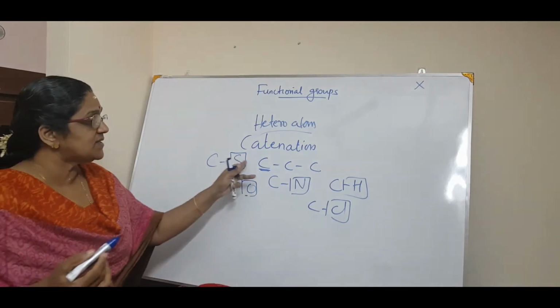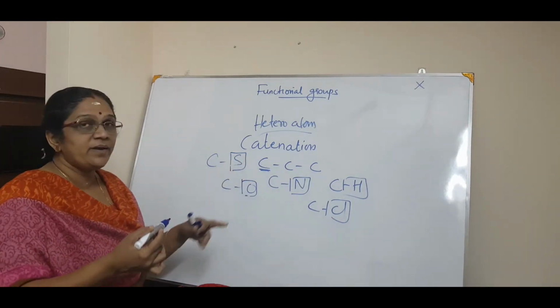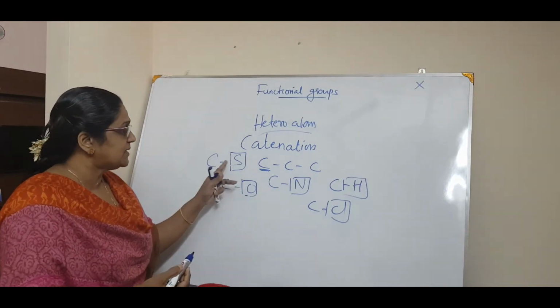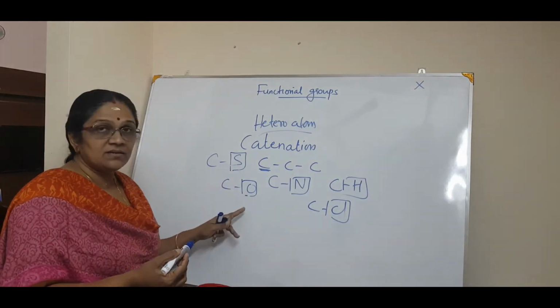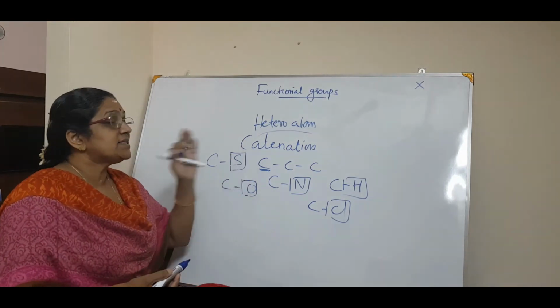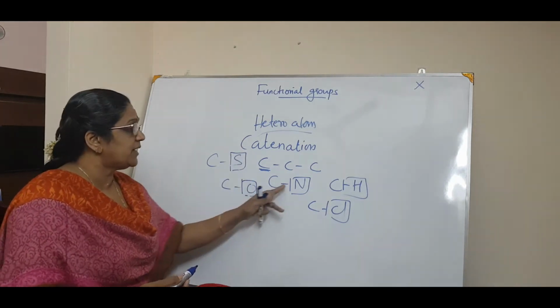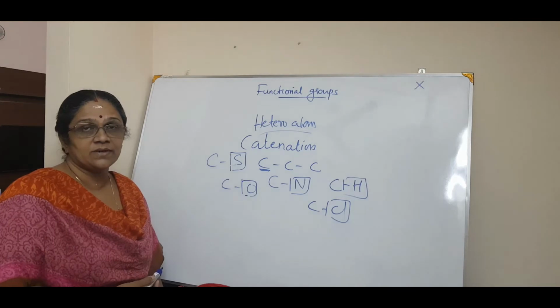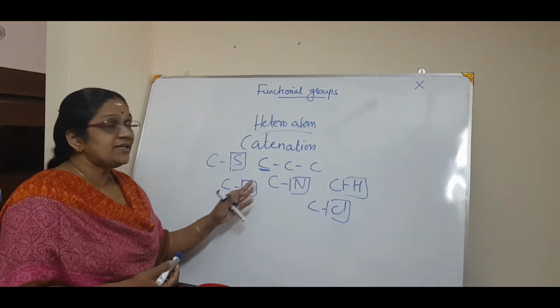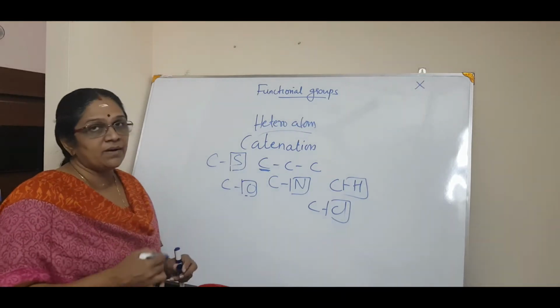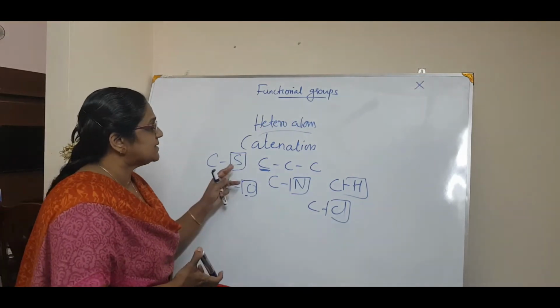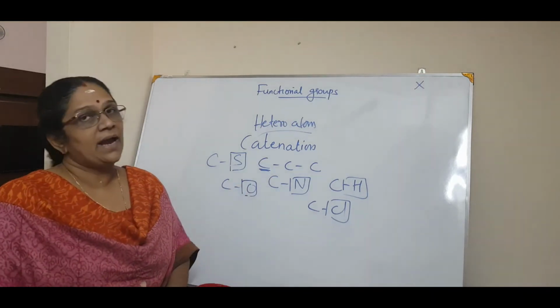So homo means of the same category, hetero means different from that. Carbon and sulfur, different element; carbon and oxygen, different element. So that is called a heteroatom.